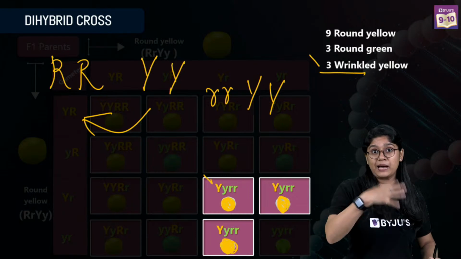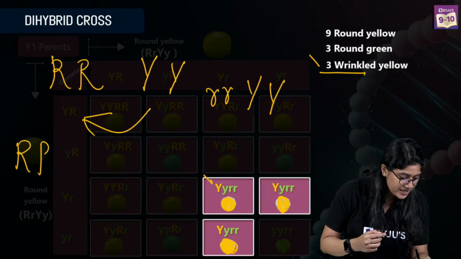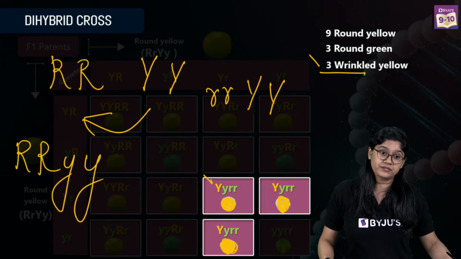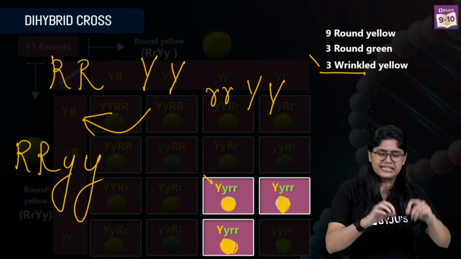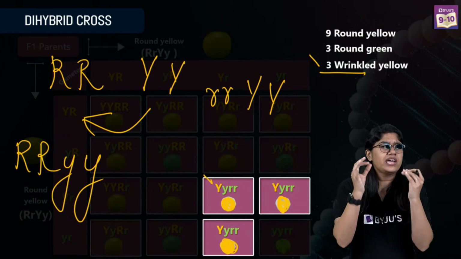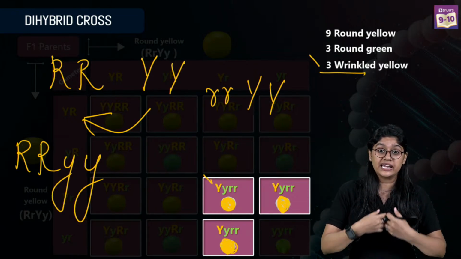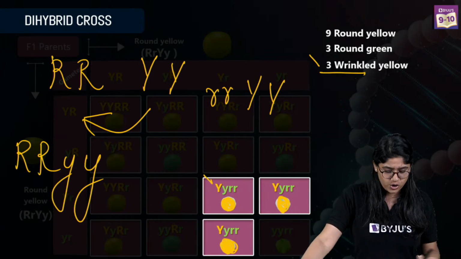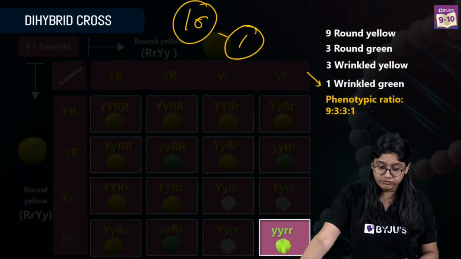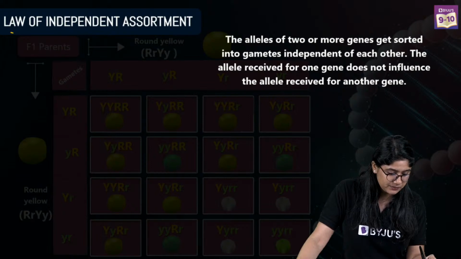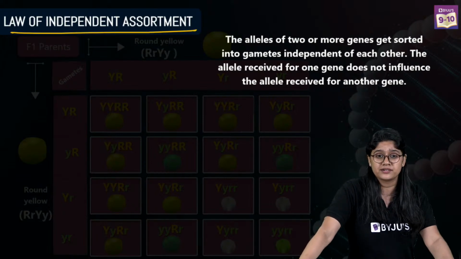Similarly, capital R and capital R can combine with small y and small y. So we can clearly say that the gametes are independent and express themselves independently. From there comes the last law, which is the law of independent assortment.